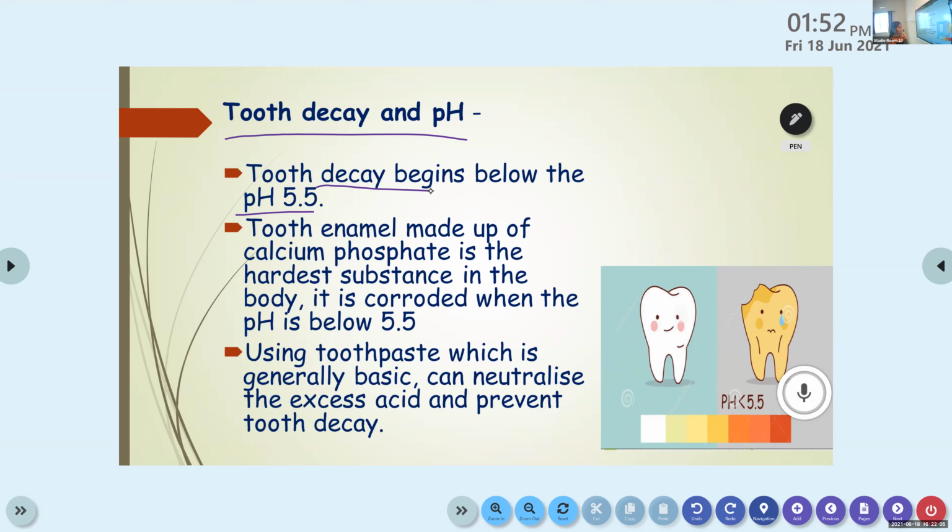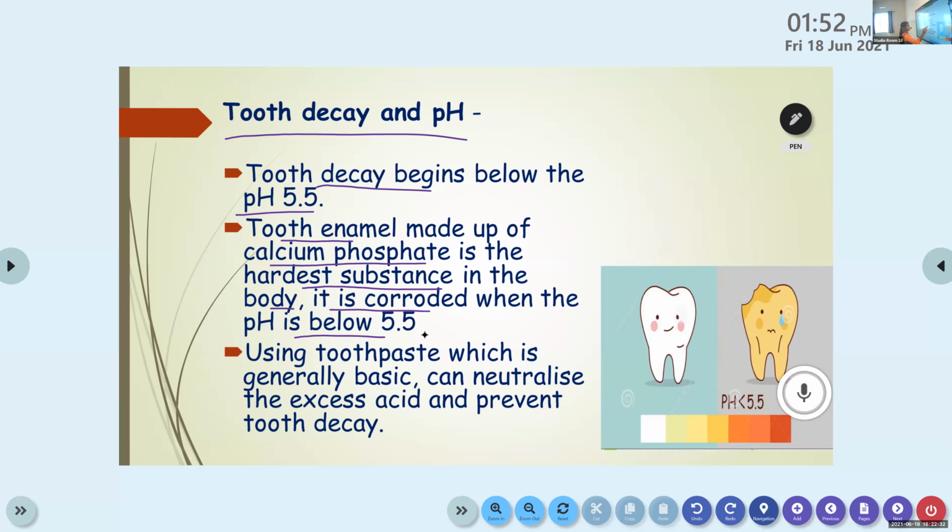Our tooth enamel, you know that the outer coating is known as enamel, right? It is made up of calcium phosphate. It is the hardest substance in the body, but it is corroded. Corroded means it starts to be destroyed, or it starts to decay when the pH is below 5.5.